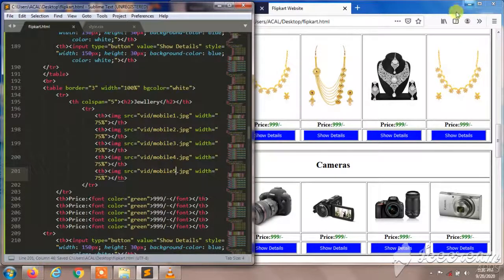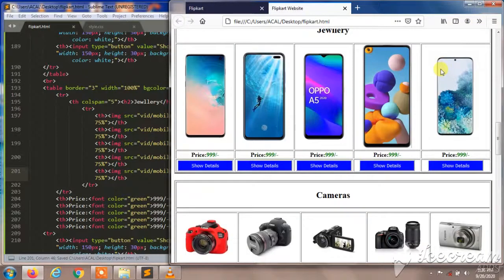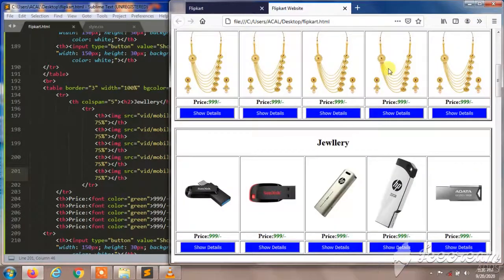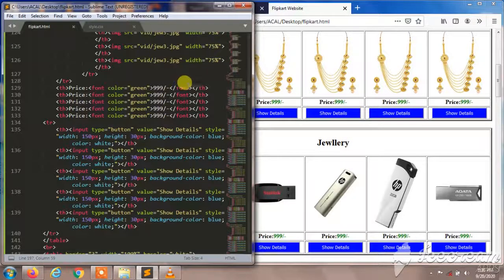And give mobile 5 here, and I'll save this. You can see the pen drives and mobiles over here.